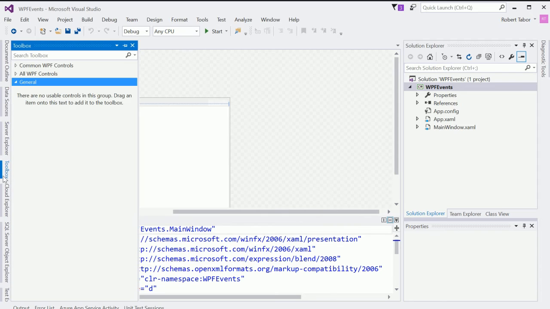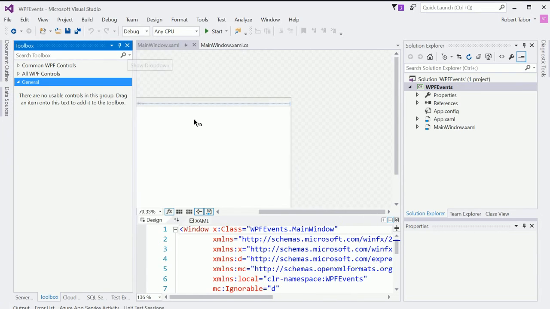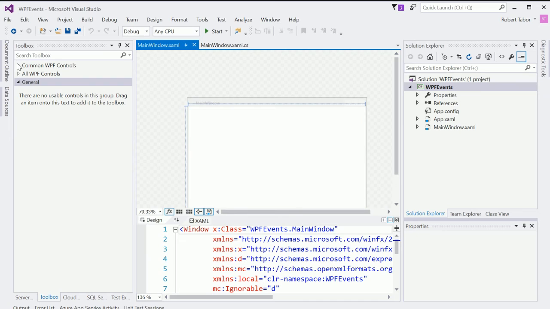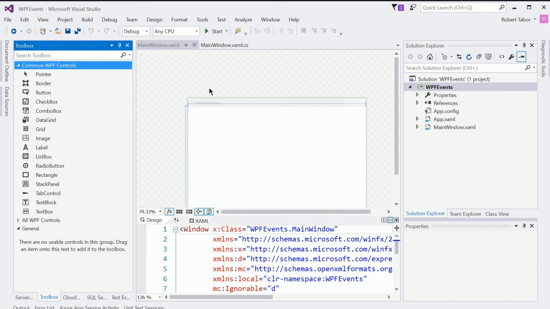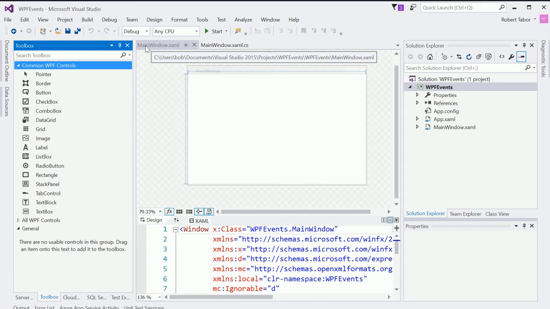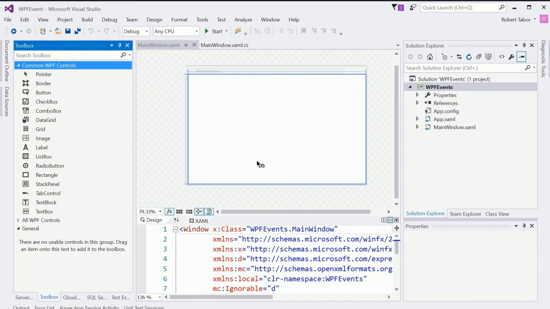But I want to go to my toolbox over here on the left-hand side. I'll even pin it down briefly. And then inside of here, I'm going to go to this rolled up area called Common WPF Controls. Now, what you see on screen might be a little bit different than what I see on my screen. Okay, just make sure you're working inside of this MainWindow.xaml and that you see some visual representation of your form here in the main area. All right, you can ignore everything below. That's the actual markup that will generate what you see visually here. We're only going to work with the visual editor, but know that there's some markup that's going on to produce this, okay? But again, that's a topic for another day.